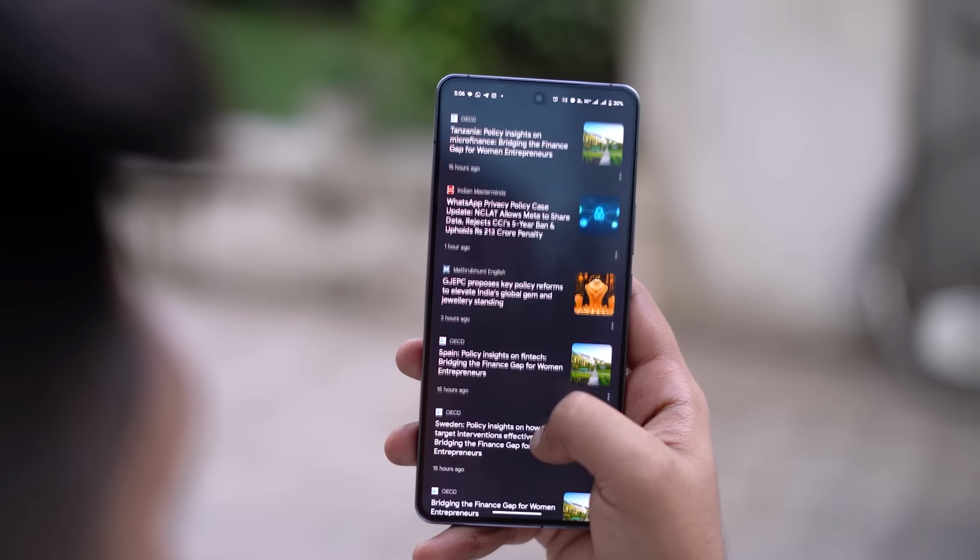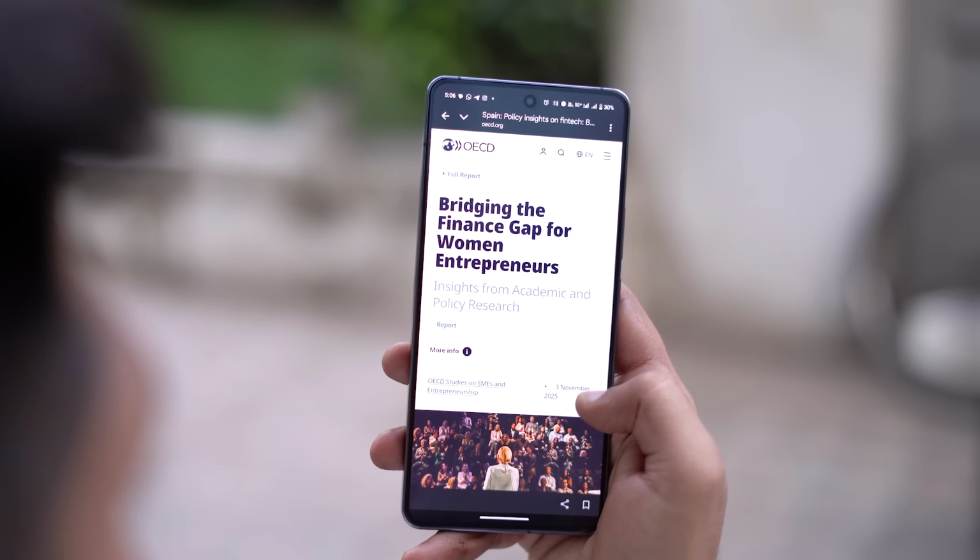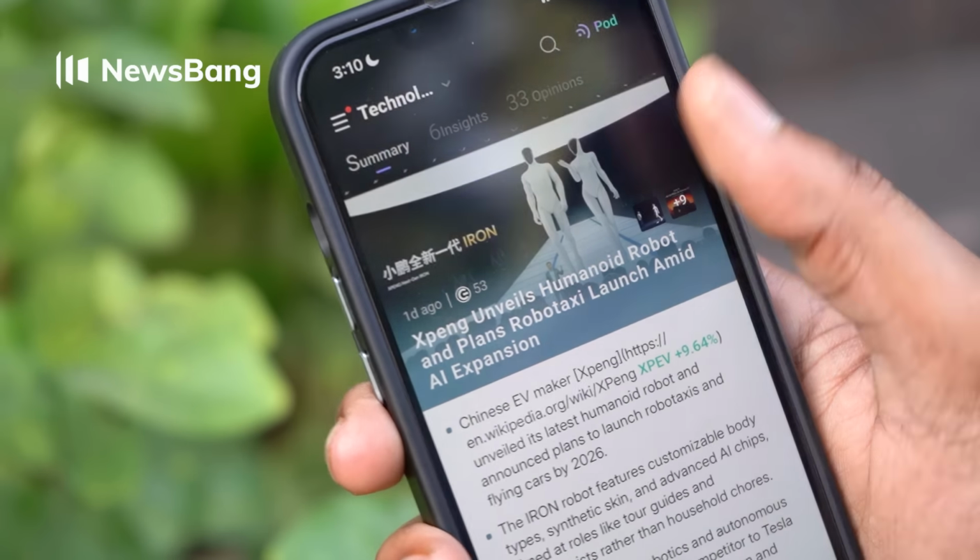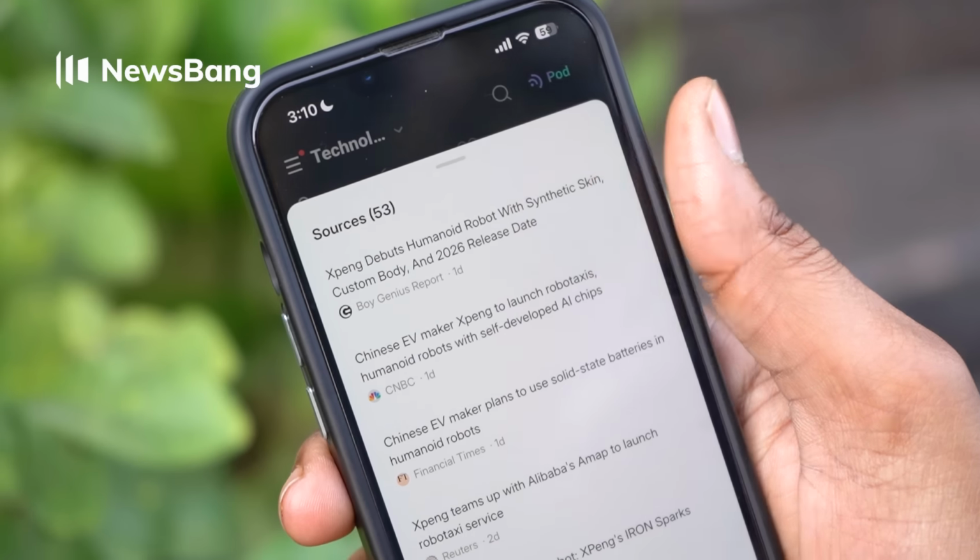Let me give you an example. Let's say there's a breaking story about new AI developments between major companies. Normally, you would read one article from one source and think you have the complete picture. But in reality, you have got only one perspective on that topic. And NewsBang shows you exactly how different sources are covering the same story.